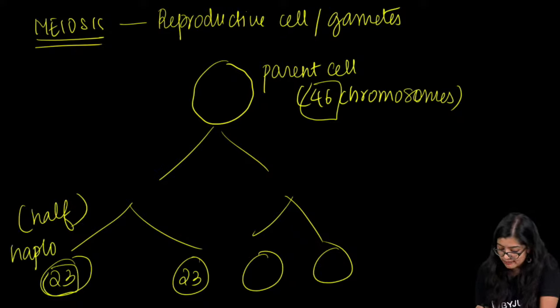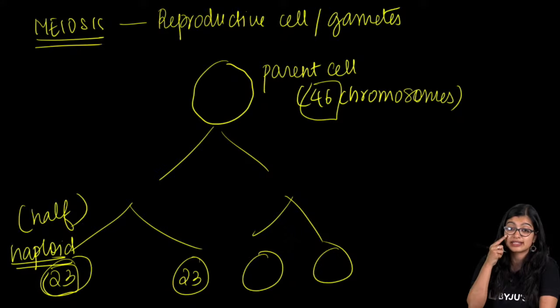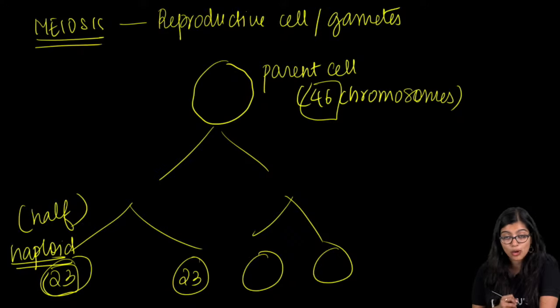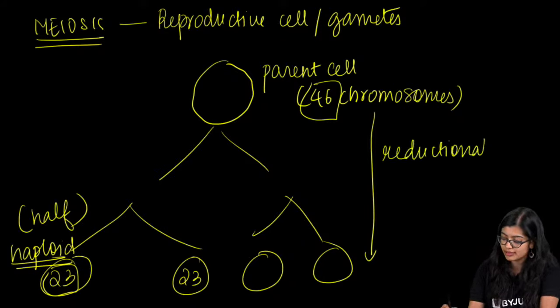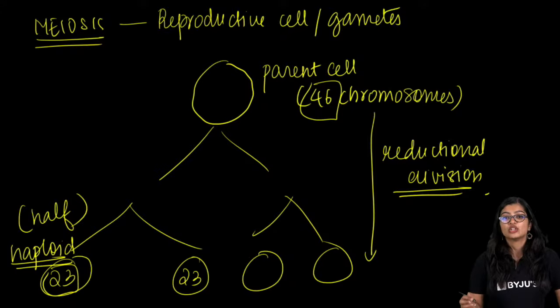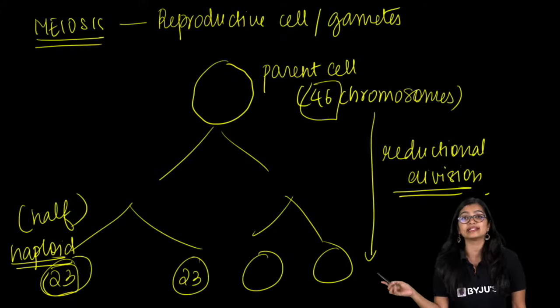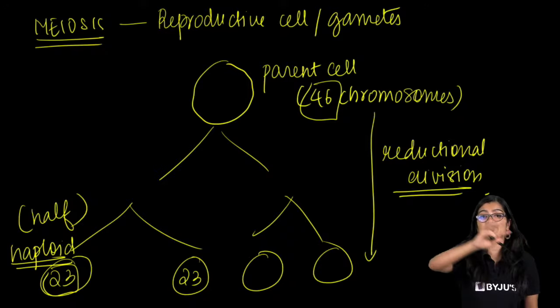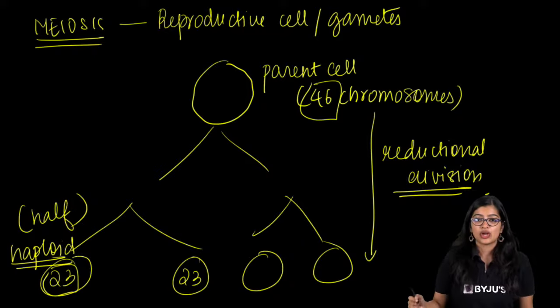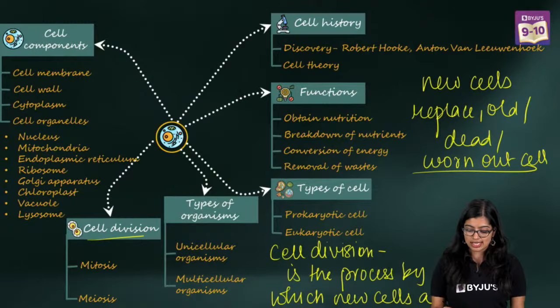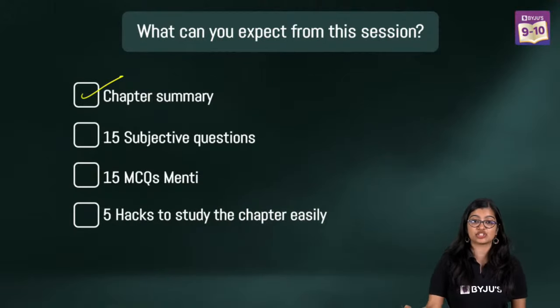This condition where only half the number of chromosomes are present, we call haploid. And here there is a reduction in the number of chromosomes, so we call it reductional division. The main point you need to know is that in mitosis you will have the same number, while in meiosis it will become half. Okay. So with this, everybody, we have completed our chapter summary.